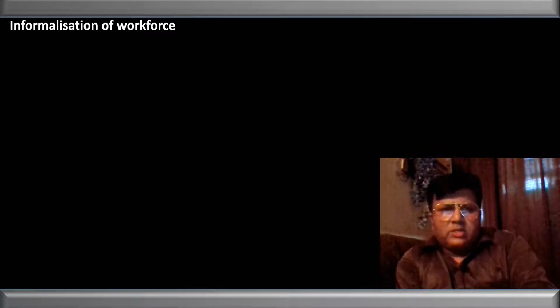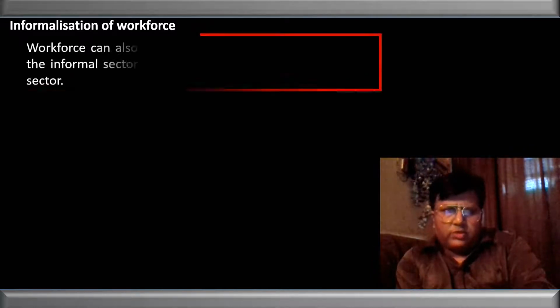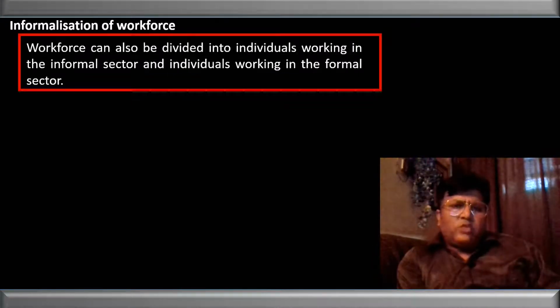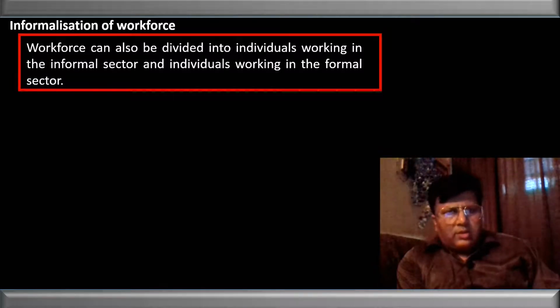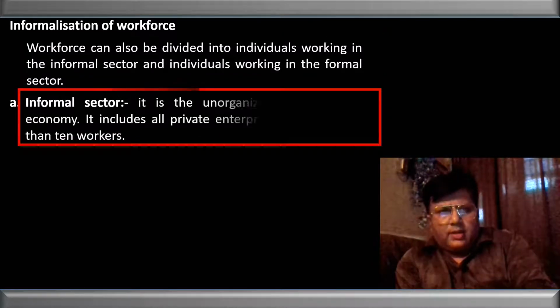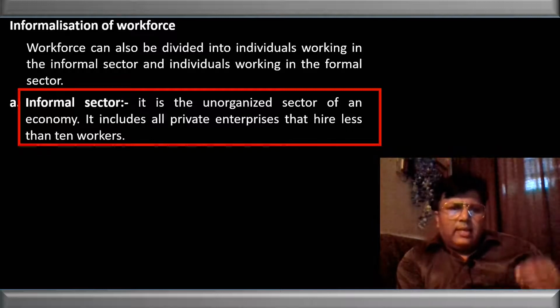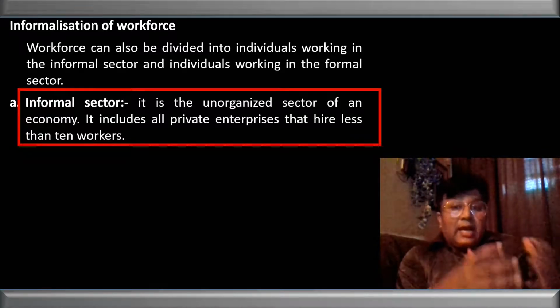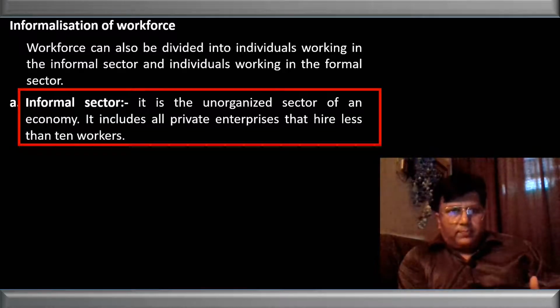Now let us see what is informalization of the workforce. We know that the workforce can be divided into two categories: the formal sector and the informal sector. So the workforce is being absorbed in the formal sector or in the informal sector. Let us see what is the informal sector. The informal sector is the unorganized sector of an economy.